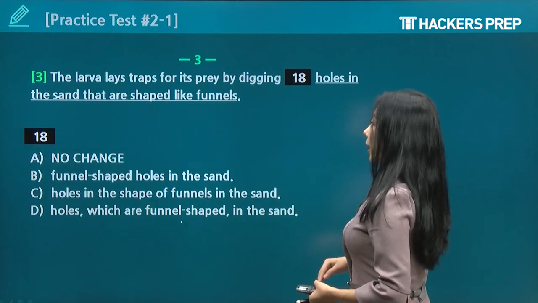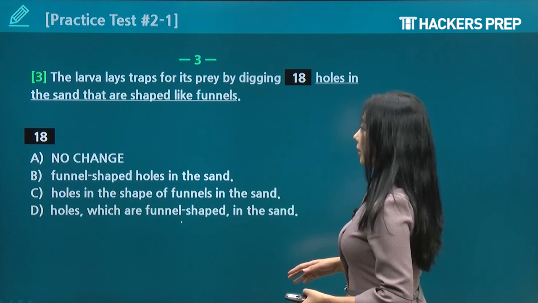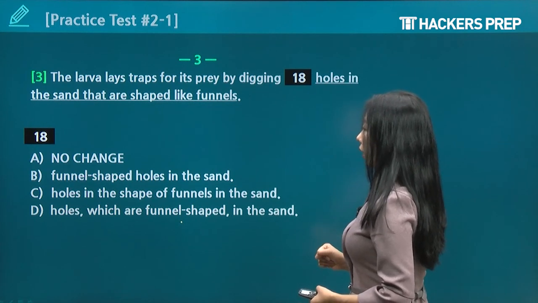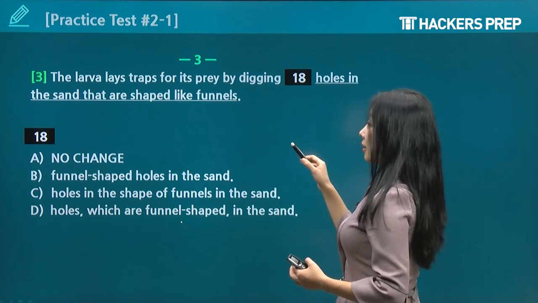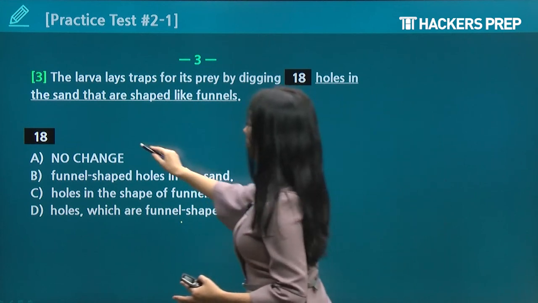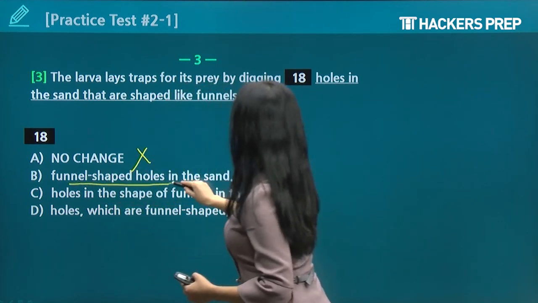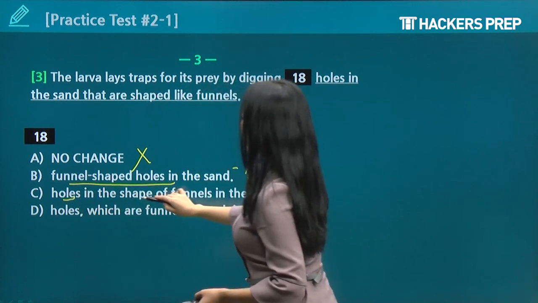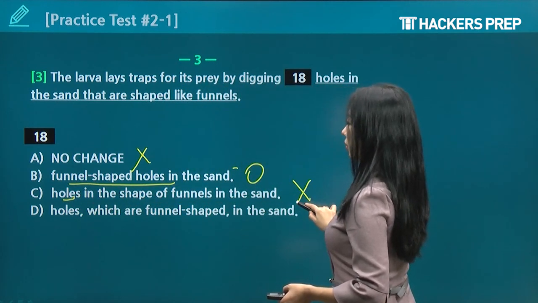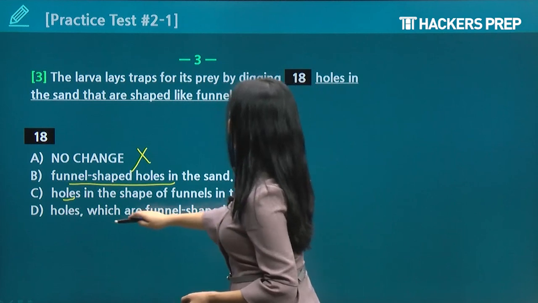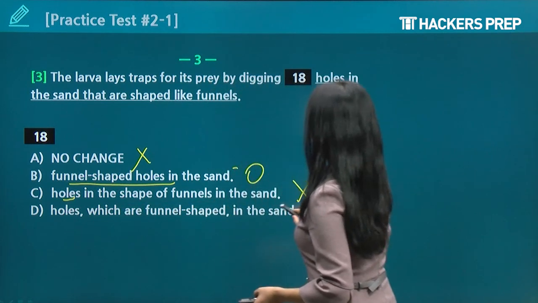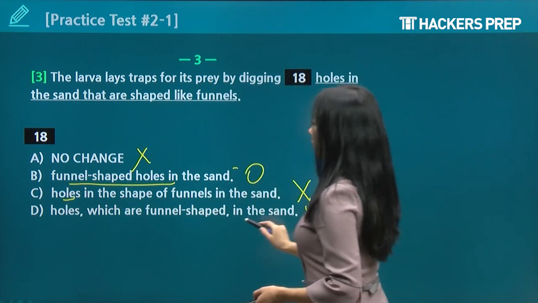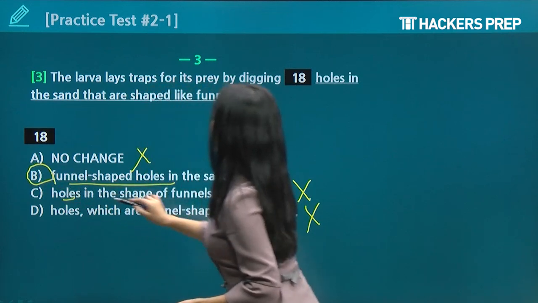The larva lays traps for its prey by digging holes in the sand that are shaped like funnels. Holes in the sand that are shaped like funnels, way too long, wordy. Funnel-shaped holes in the sand, that's correct. Very concise. Holes in the shape of funnels in the sand, way too long. Holes which are funnel-shaped in the sand, also too long. So B would be your correct answer.